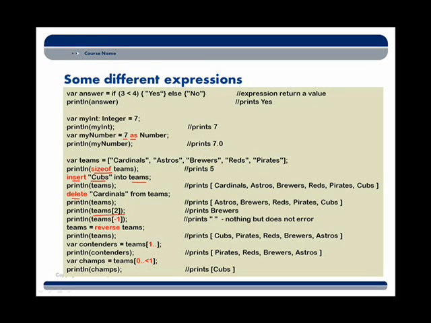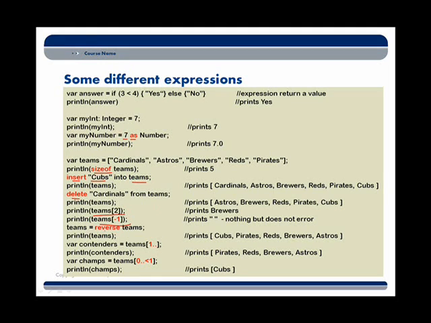Interestingly, if I ask for teams at -1, this actually would print out nothing. -1 is not going to cause an error. In other words, it's not going to create some sort of array or sequence out of bounds error as we'd expect in Java. It just simply is going to go out and look to see if we have anything at the -1 position on the team sequence. And of course, there isn't anything, so that returns nothing.